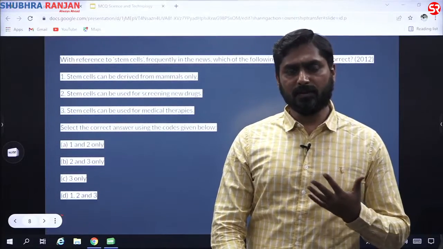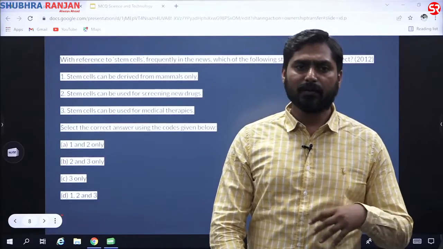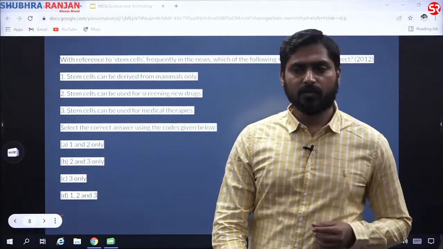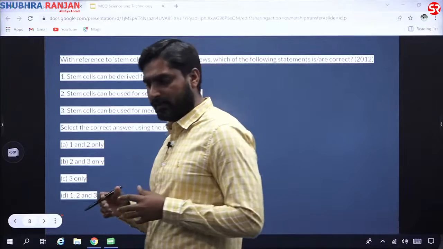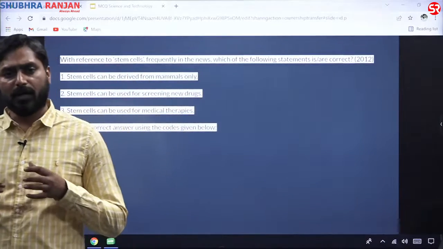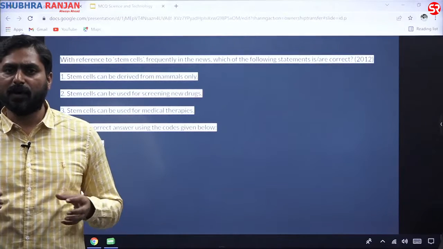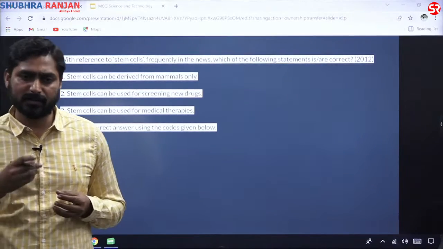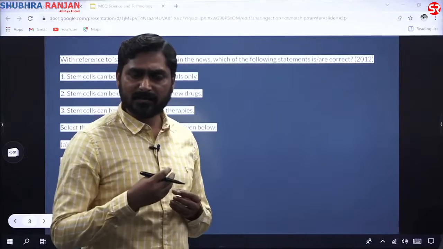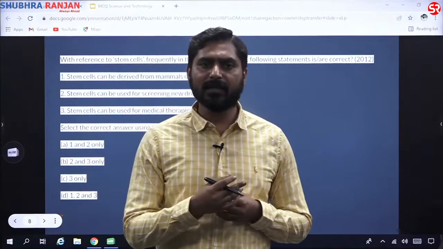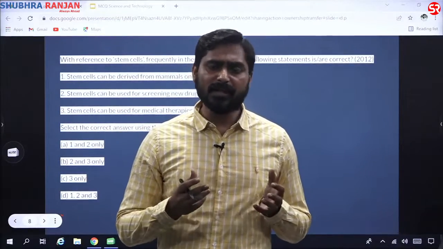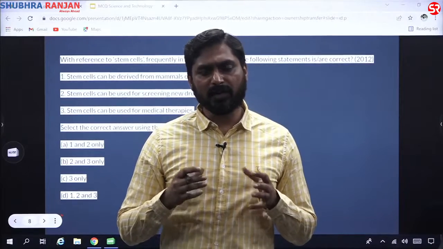You can understand them as the body's master cells. Any type of cell can be formed from a stem cell. A stem cell can take the shape of any type of organ or cell. So a stem cell can become a heart cell, a nerve cell, a brain cell, a blood cell, or any other cell. This is the potential of a stem cell.